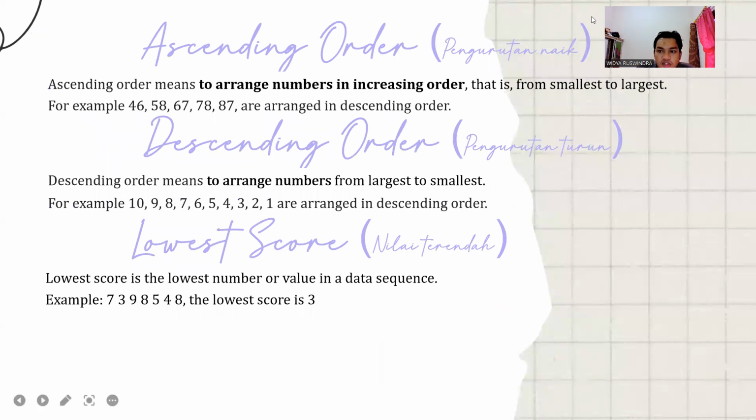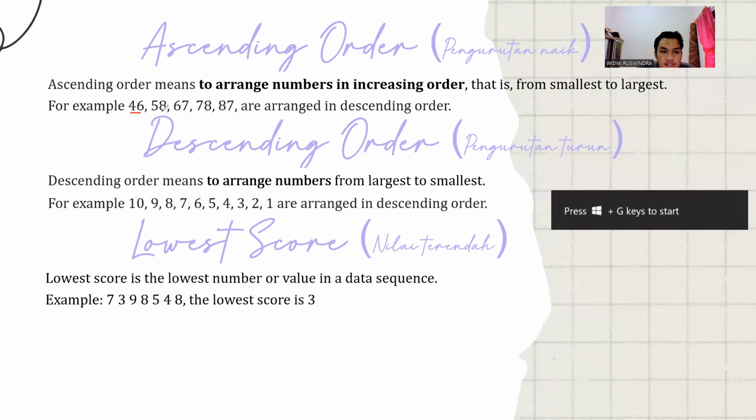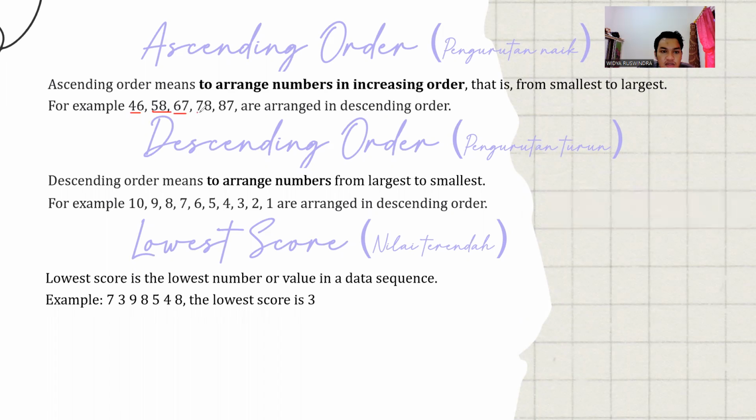Next is ascending order. In Indonesian, we say pengurutan naik. Ascending order means to arrange numbers in increasing order, that is from smallest to largest. For example, 46, 58, 67, 78, and 87 are arranged in ascending order. Next is descending order. In Indonesian, we say pengurutan turun. Descending order means to arrange numbers from largest to smallest. For example, 10, 9, 8, 7, 6, 5, 4, 3, 2, 1 are arranged in descending order.